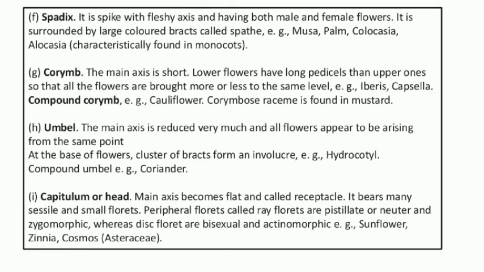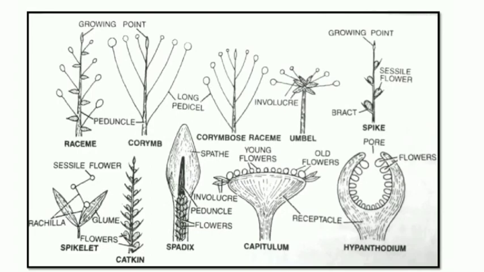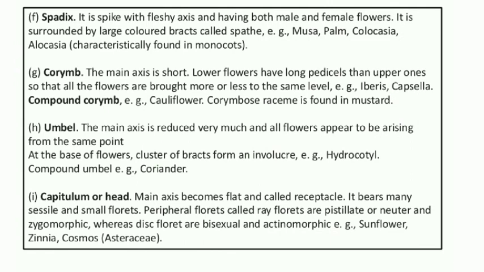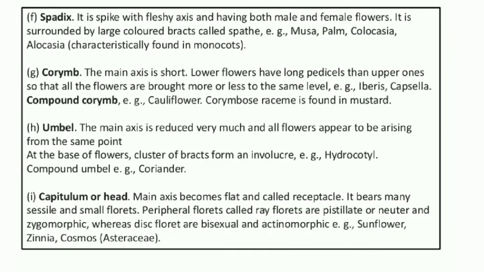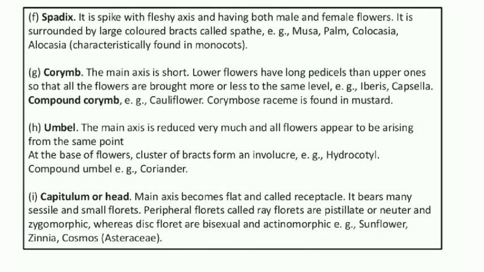Main axis is reduced, you can see in the diagram here, the axis is very much reduced and flowers appear to be arising from the same point. The flowers look like they are arising from the same point, right. At the base of the flowers, a cluster of bracts form an involucre, a cup like structure.